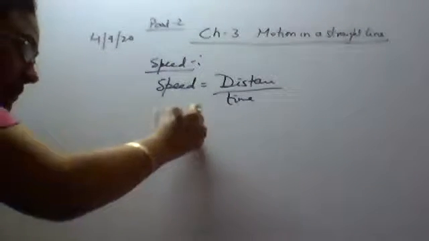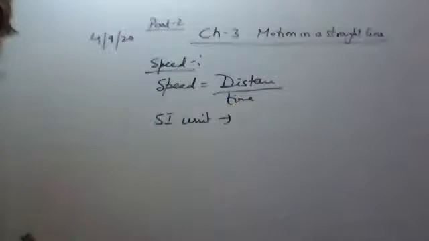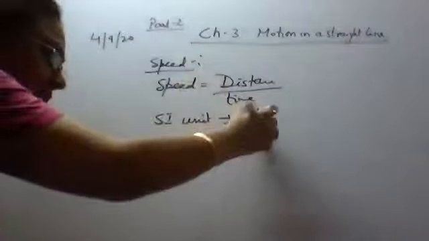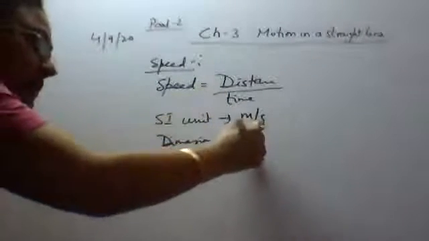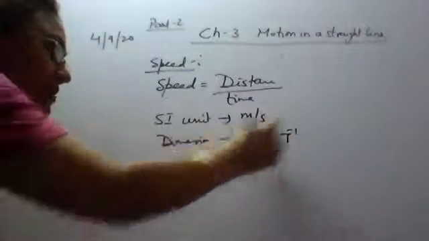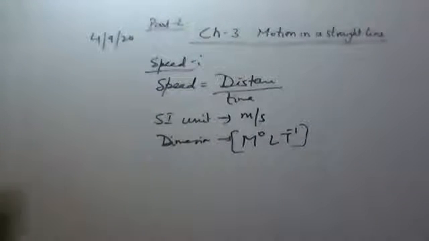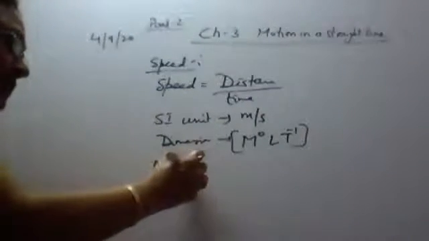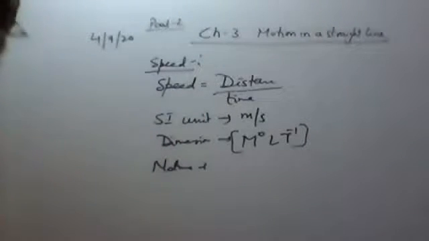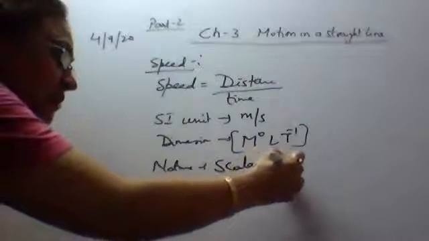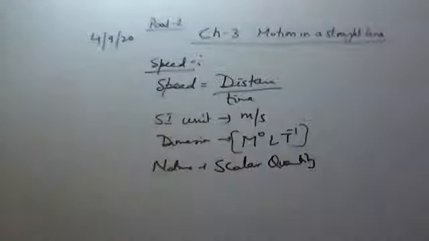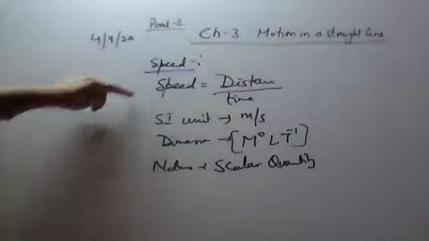Okay, SI unit, any physical quantity we study, SI unit, meter per second. Dimension, L upon T. So M raised to the power 0, L, T raised to the power minus 1. Then nature of the quantity, as distance, time, both are scalar. So it is a scalar quantity, that is, it has got only magnitude, no direction. So speed is a scalar quantity. So speed, distance traveled per unit time. So the formula will be distance upon time.